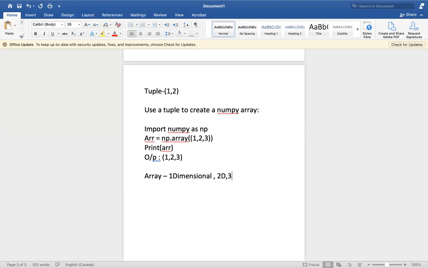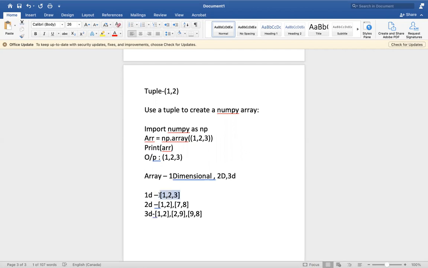One dimension is nothing but declaring an array like 1, 2, 3. A two dimensional array has two lists, like 1, 2 and 7. Three dimensional is like 1, 2, then 2, 9, 9, 7, 9, 8. What I mean is that a one dimensional array contains only one list.